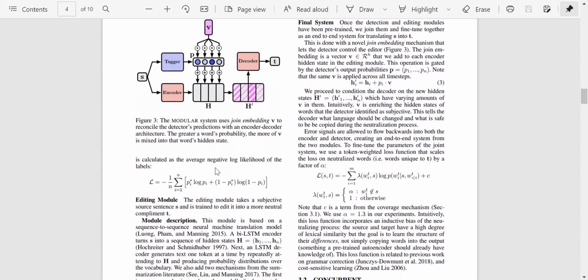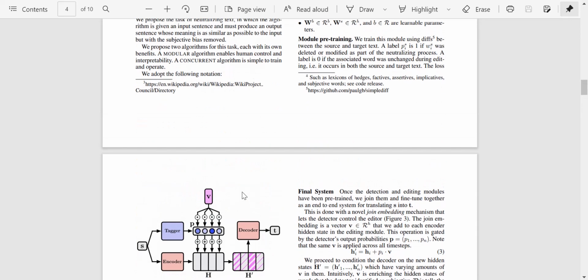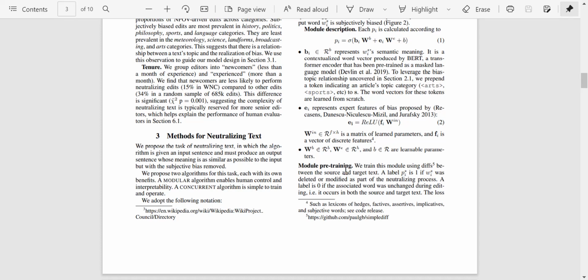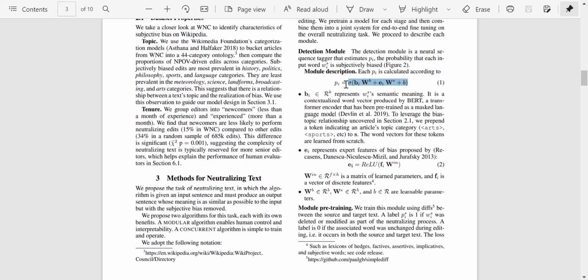The loss is calculated using the average negative log likelihood of the labels. I'm assuming you are familiar with this; it's just your standard cross entropy loss. That is how they did the pre-training of the module, because you need some way to train it, right? How will you get these measures? And even if you get these measures, what will you compare them against? To compare against something, they created this technique to get the expected value of p_i for that word.